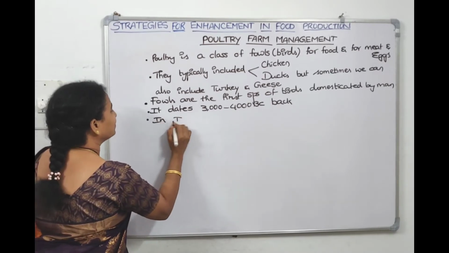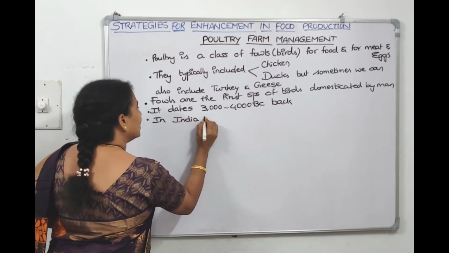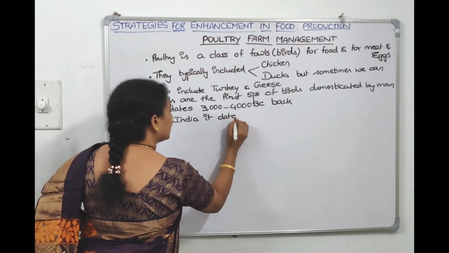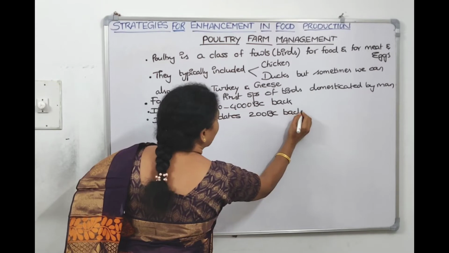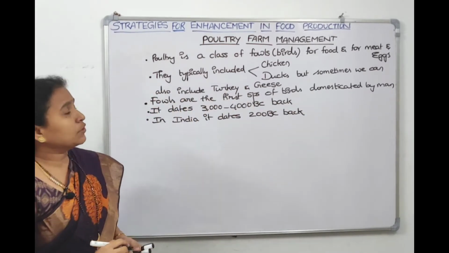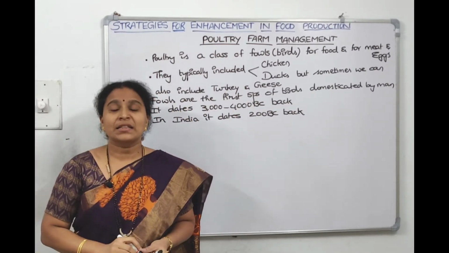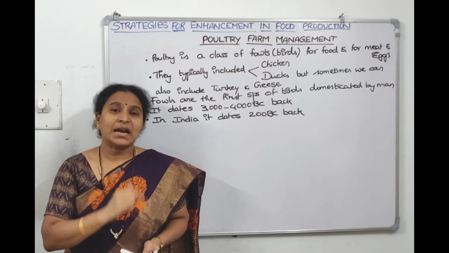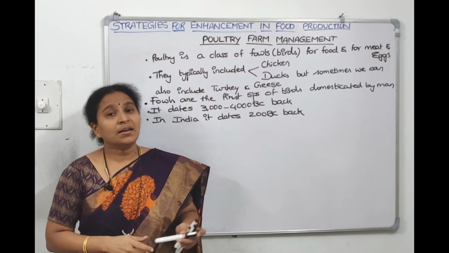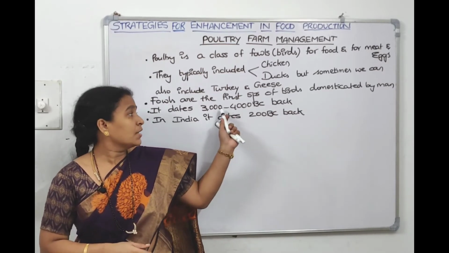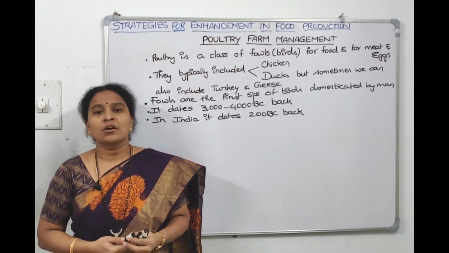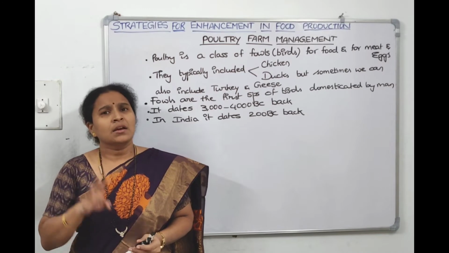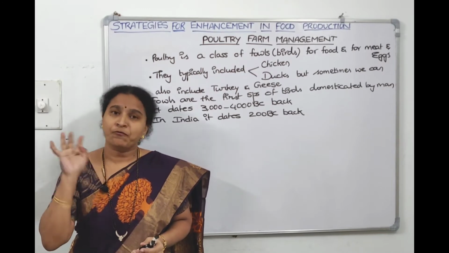So the ancient man started domesticating 3000 to 4000 BC back, but in India it started 2000 BC back only.